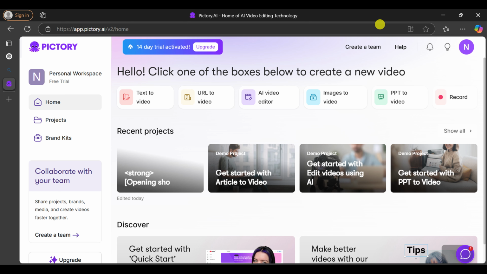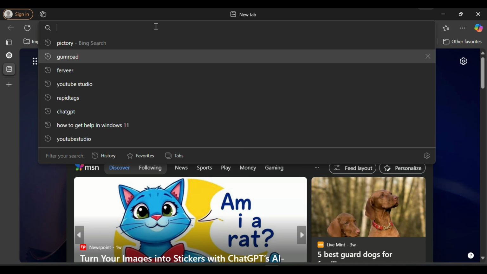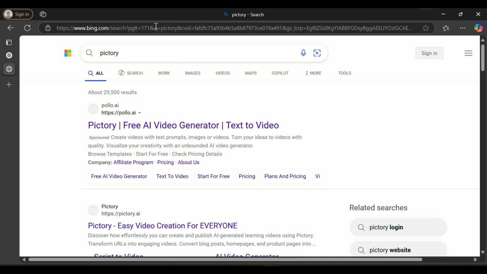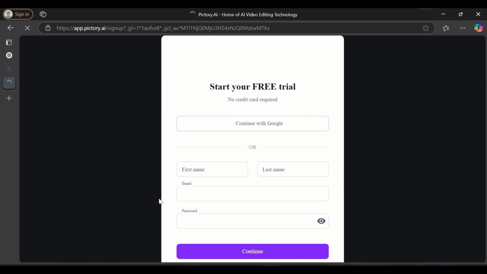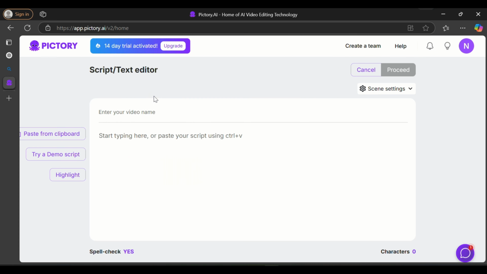Now let's see how this works. Open a browser and type Pictory and click on the Enter button. Now select the first link. Now try to log in with your Gmail account. Now click on Text to Video. A new page opens.